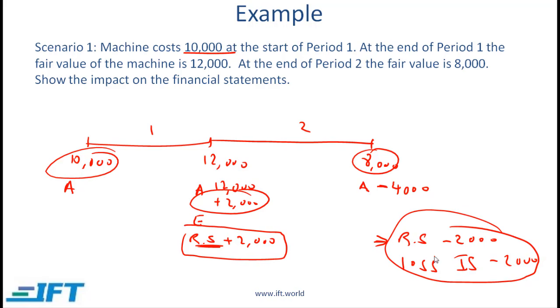Note that gains do not flow through the income statement. They go straight to equity and are recorded under revaluation surplus, whereas losses, and these are losses that take us below the original cost, are shown on the income statement as a loss.